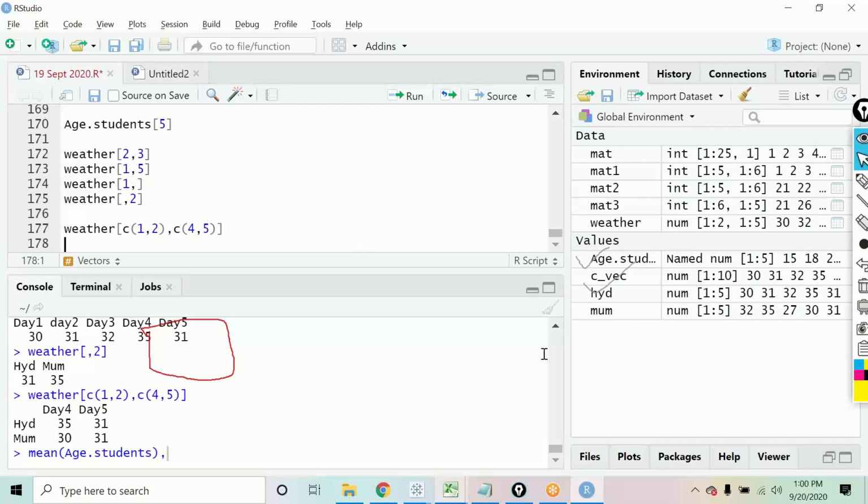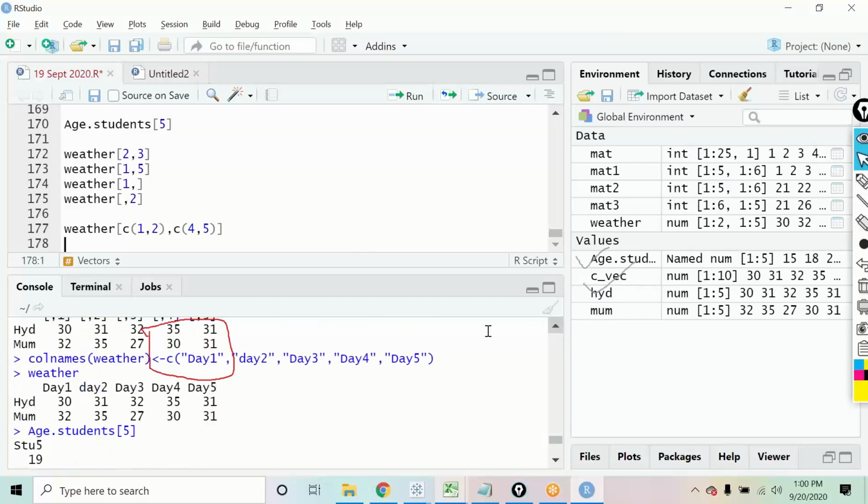What I've done here is I wanted to extract a section of this matrix. I wanted to grab only this much section from the complete matrix. So how many rows and columns do I want? I want 2 rows and 2 columns.